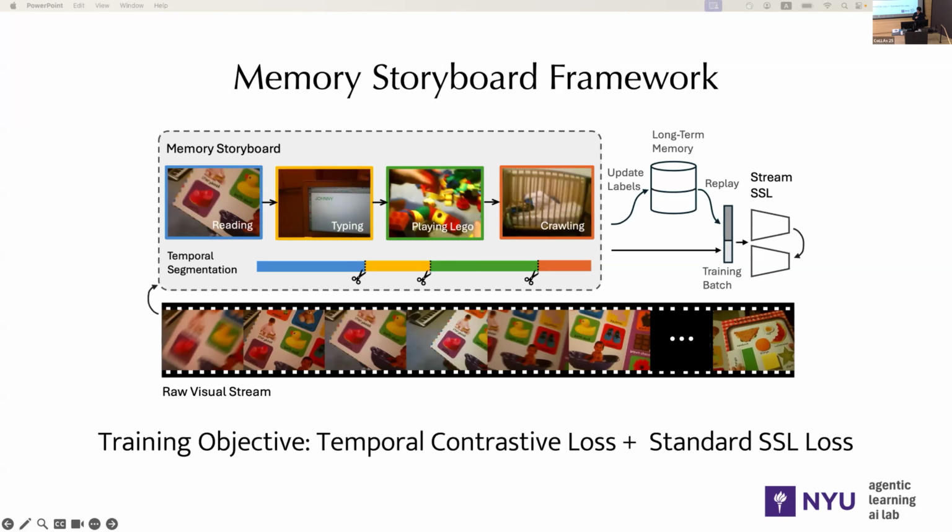We refer to this as the temporal contrastive learning objective. These temporal segments effectively facilitate representation learning in streaming videos. Our final training objective is composed of this temporal contrastive loss and a standard self-supervised learning loss, such as SimCLR or SimSiam.